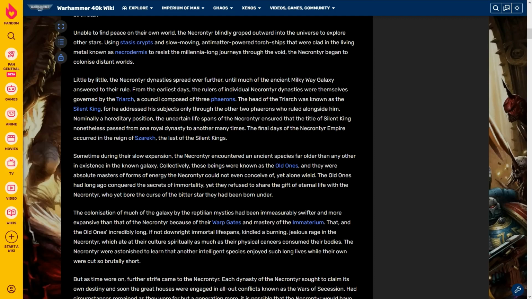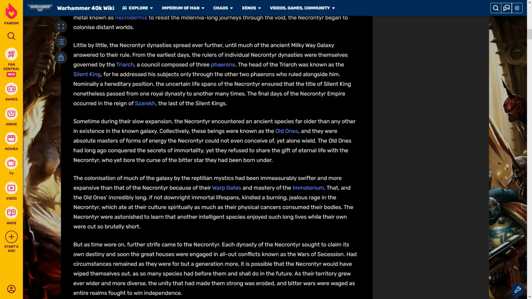The final days of the Necrontyr Empire occurred in the reign of Cesaric, the last of the Silent Kings. Sometime during their slow expansion, the Necrontyr encountered an ancient species far older than any other in the known galaxy. Collectively, these beings were known as the Old Ones, and they were absolute masters of forms of energy the Necrontyr could not even conceive of, let alone wield.